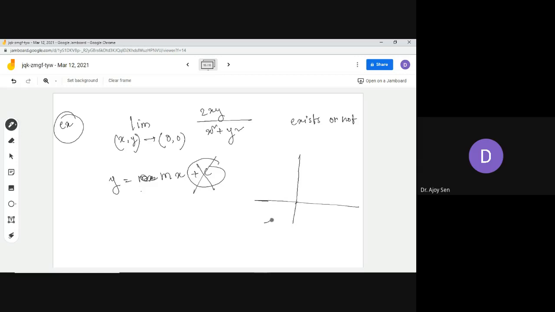So this is the equation of all straight lines passing through the origin, obviously. All such straight lines passing through the origin can be summarized through the form y equals mx. And see why I am taking y equals mx: we are approaching towards the point (0, 0). So via this straight line, we can approach the origin. Whenever x goes to 0, y is 0, so this is satisfied.